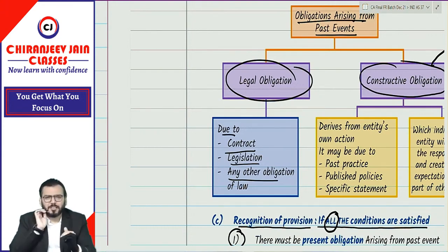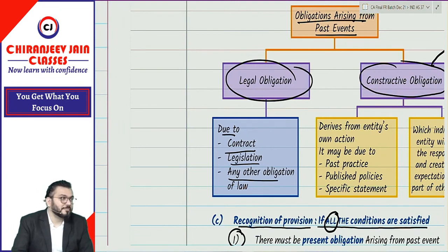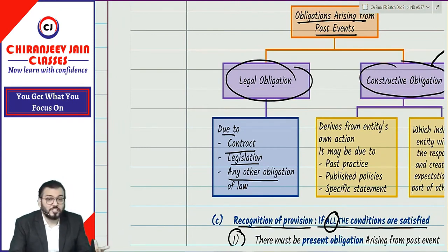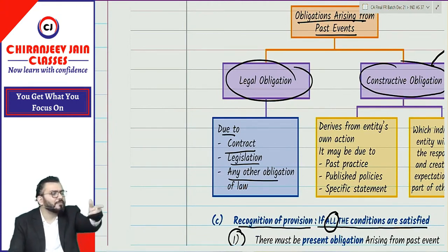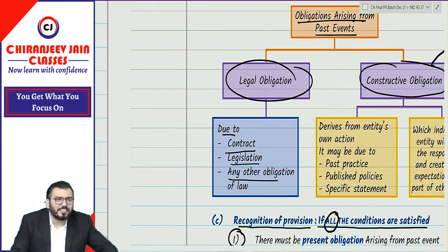Understood? But suppose I have done my contract and I have said that if you are dissatisfied or if you do not pass, which I will never say, if you do not pass in your attempt, I will refund the entire amount. Many teachers do this type of contract. So can I say we have done this contract, there is a legal obligation which may arise in future?